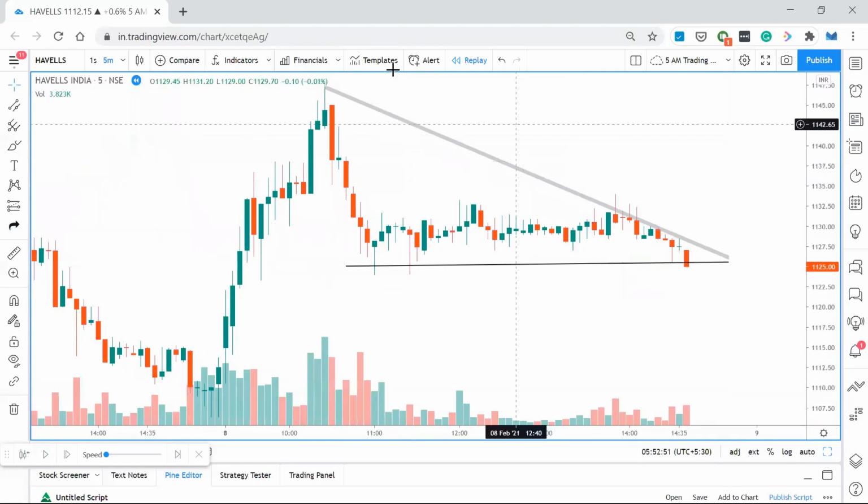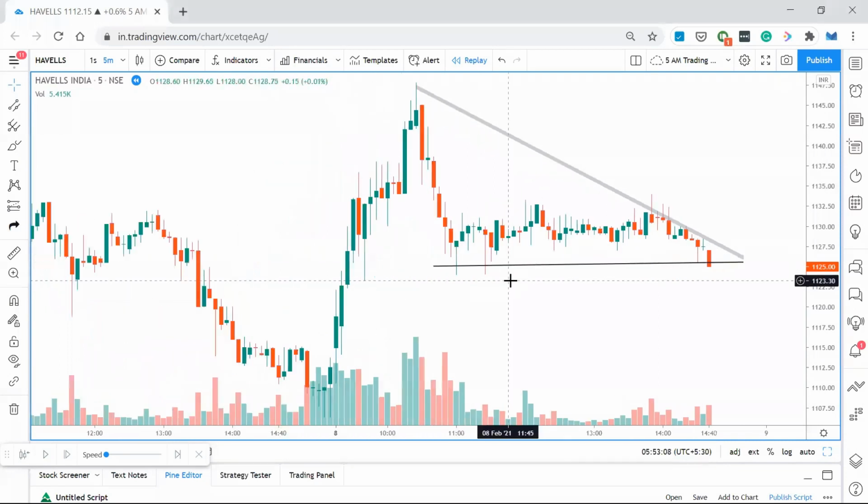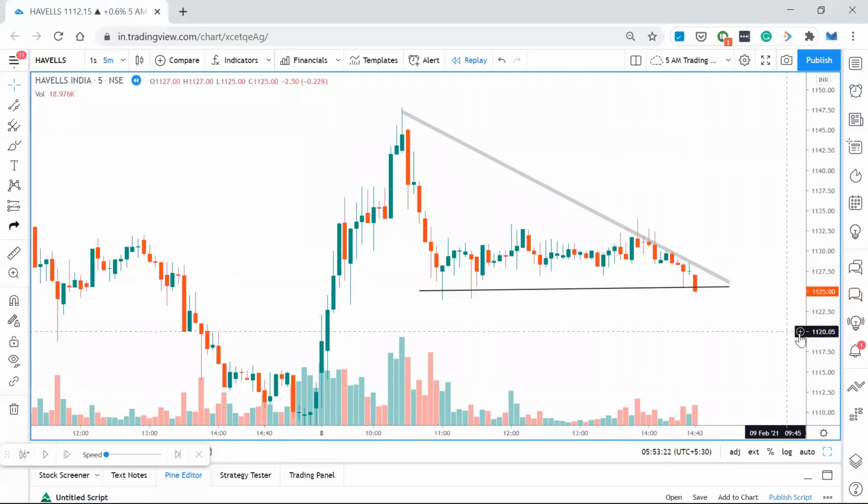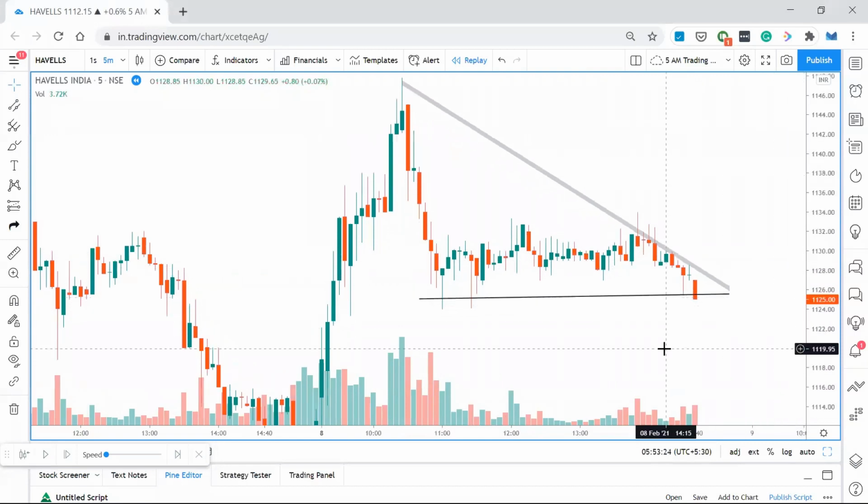So I'm just running a poll. So answer, will you be going short, or will you be going long, or will you wait for the opportunity? See the chart over here. So this is the chart and this is the candlestick formation. After seeing this particular candle, what are you going to do? So some said short, some said no opportunity. Nobody wants to go long, that's obvious. Nobody will go long at this particular point.